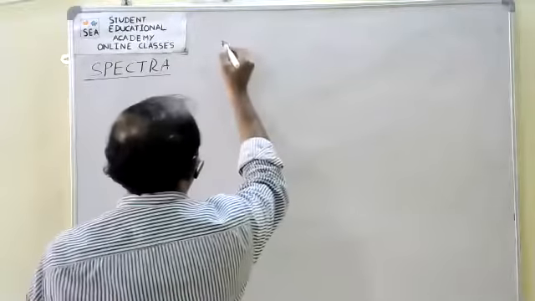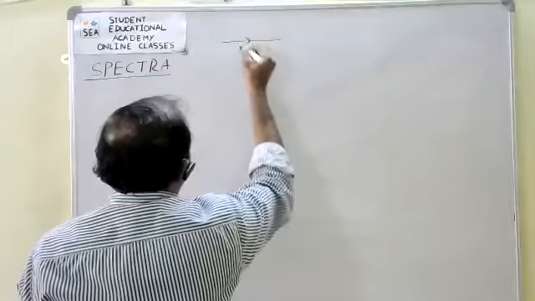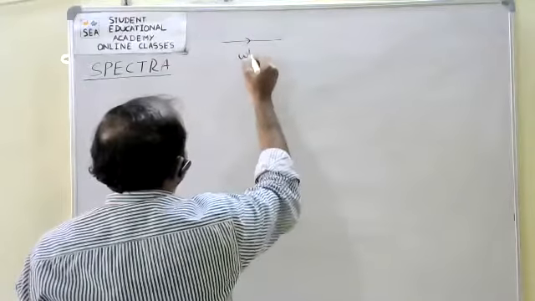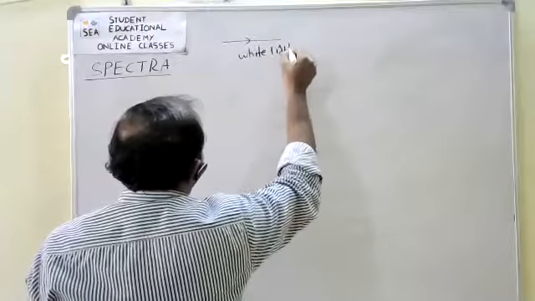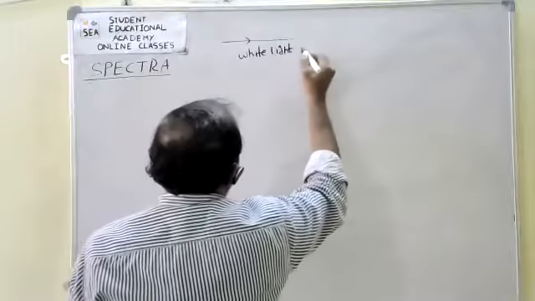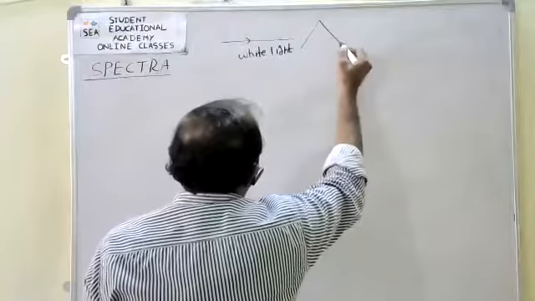See this? It is nothing but a white light. It is passed through a prism.